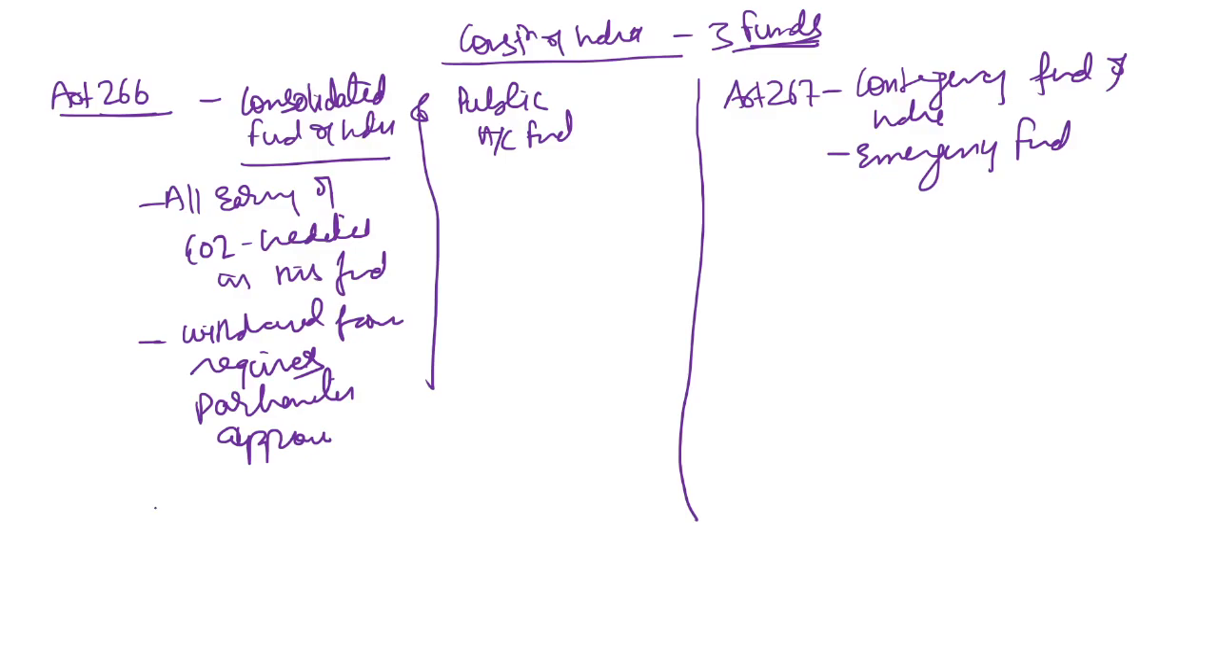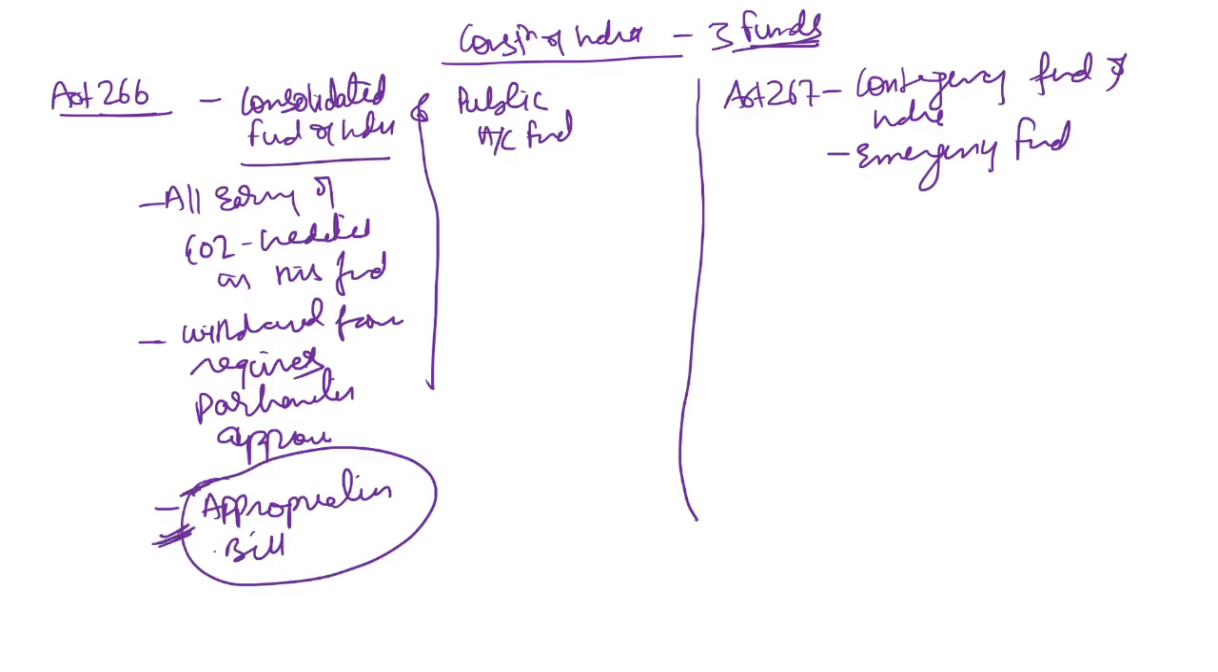Right? And you have learned about a term known as the appropriation bill, one of the stages in the budget. Through the passage of the appropriation bill, the Parliament approves the withdrawal of money from the Consolidated Fund of India. So we can say that this fund, that is the Consolidated Fund of India, is under legislative control.